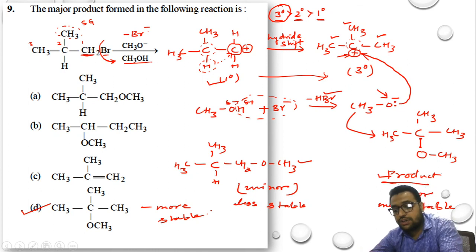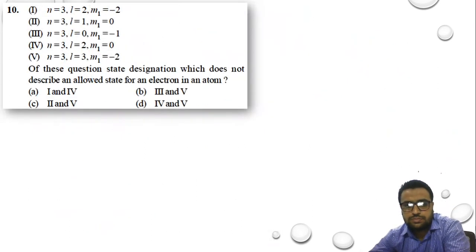Okay, so this was our question number 9. Now let us move towards question number 10. So in question number 10, just look at these values. N is equal to 3, L is equal to 2, ML is minus 2, N is equal to 3, L is equal to 1, ML is 0. All these values have been given.